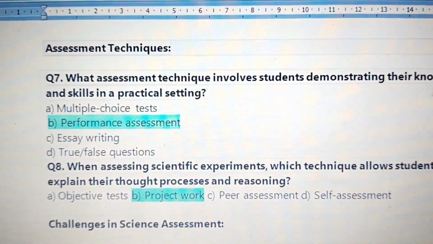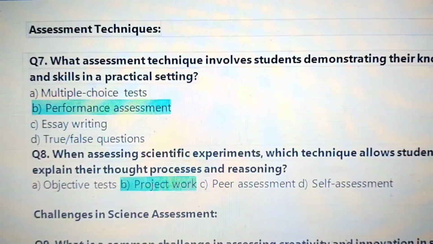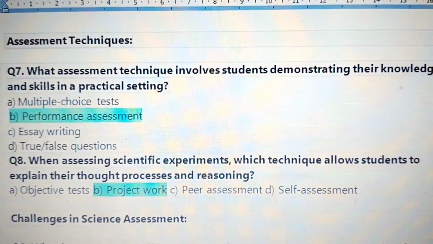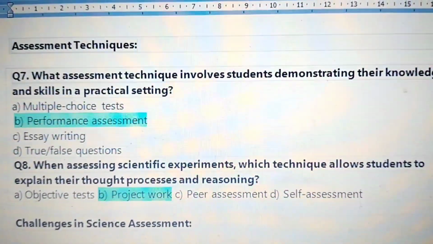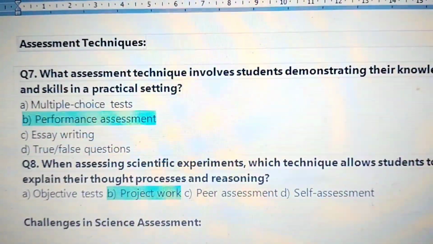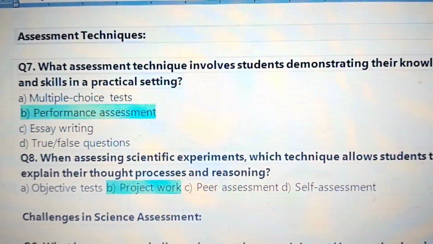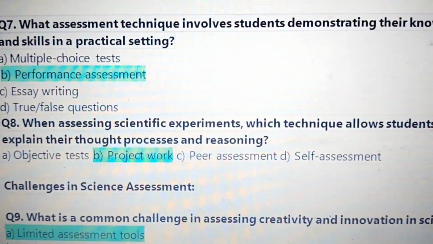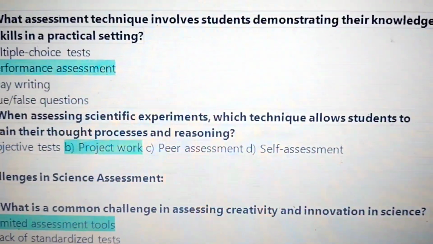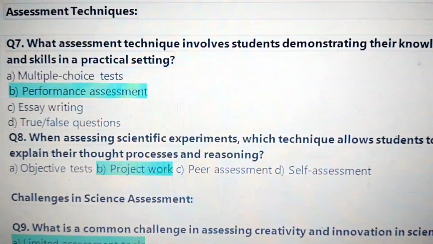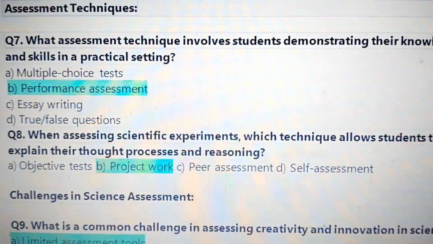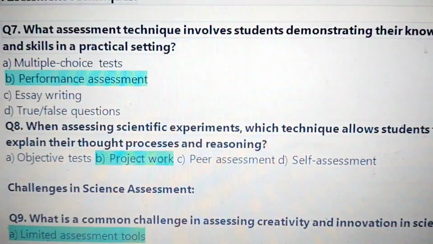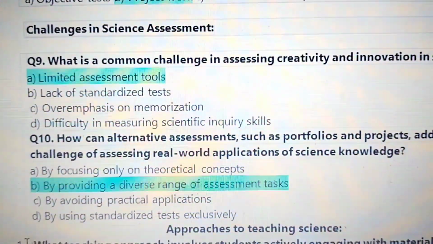Next, assessment techniques. 7. What assessment technique involves students demonstrating their knowledge and skills in a practical setting? Answer: performance assessment. 8. When assessing scientific experiments, which technique allows students to explain their thought processes and reasoning? Answer: project work.